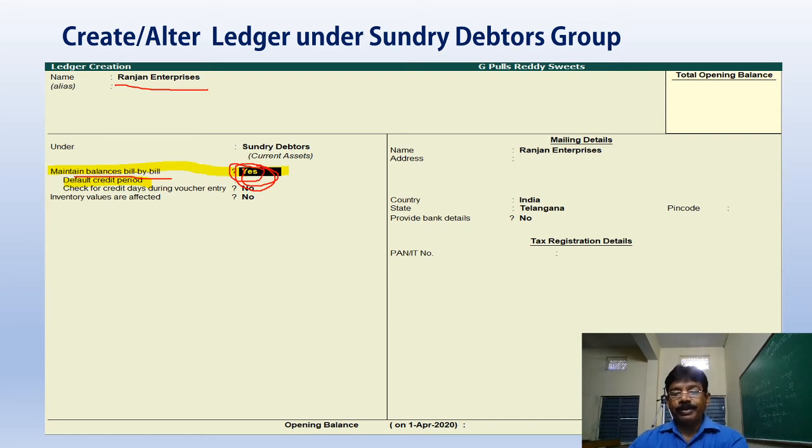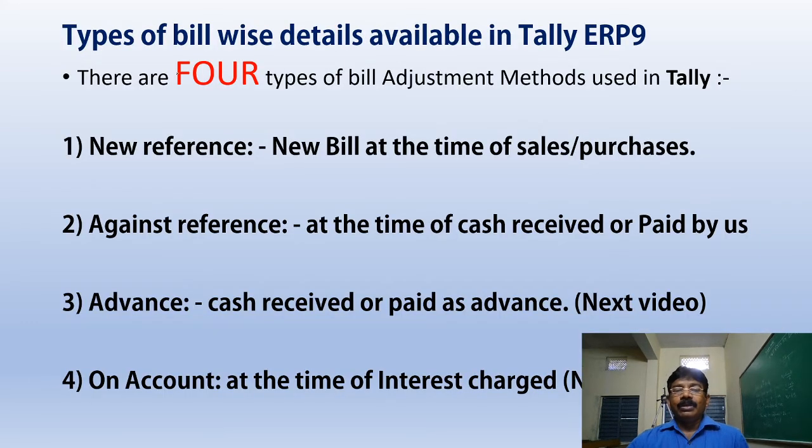That is the second step. Then there are 4 types of adjustments in maintaining bill-wise details or receivables management. One is new reference, another one is against reference. In this lecture, we understand these two with practical examples.